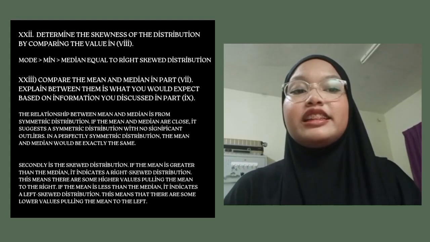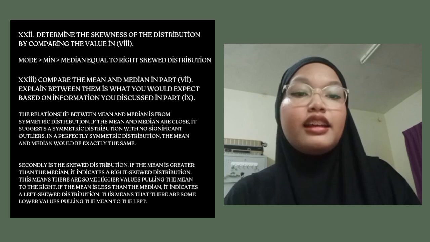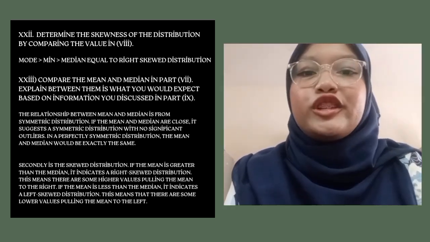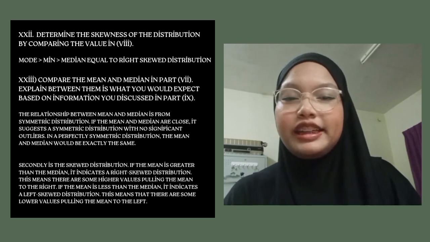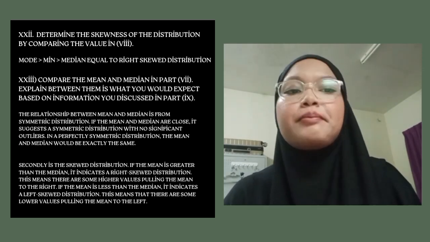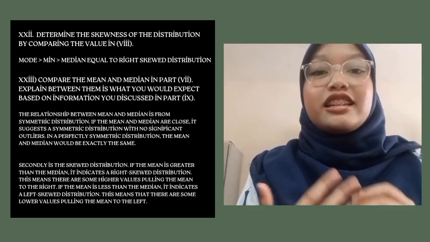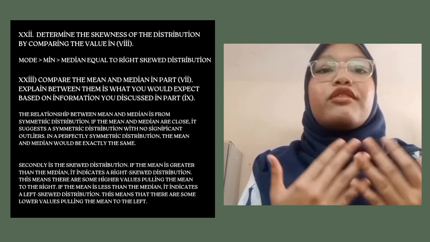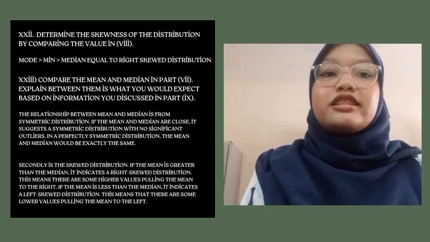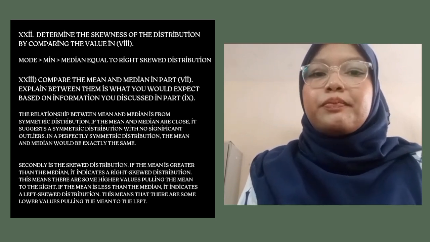Determine the skewness of the distribution by comparing the values in question 8. Mode to mean to median is a right skewed distribution. Compare the mean and median in part 7. Explain whether the relationship between them is what you expect based on the information you discussed in part 9. If the mean and the median are close, it suggests a symmetric distribution. The mean and median would be exactly the same.